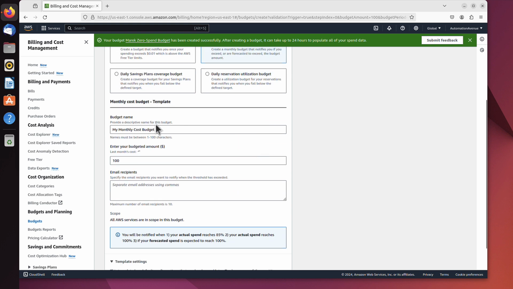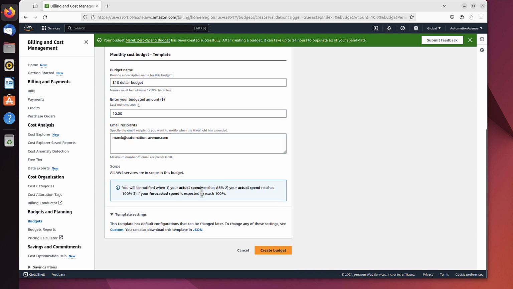So now we can scroll down. Let's call it $10 budget, yeah? So it's clear for us what it is about. Now we just adjust this value to $10. And again, just the list of emails we want that notification to be sent to. And that's it. And here below, you've got a summary of how it works.